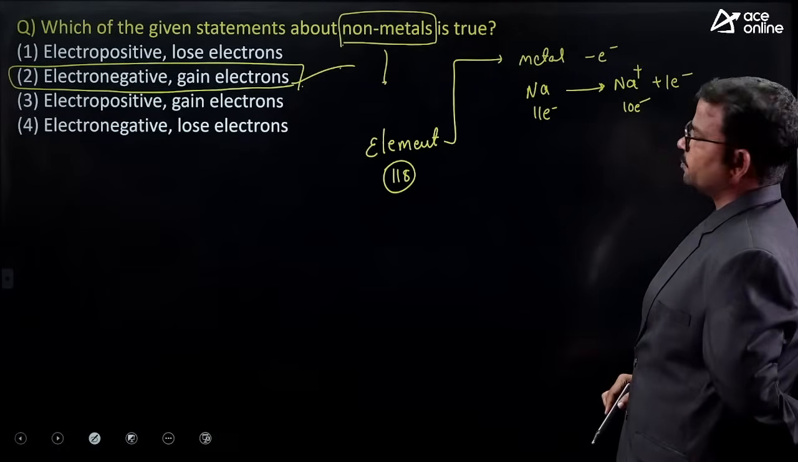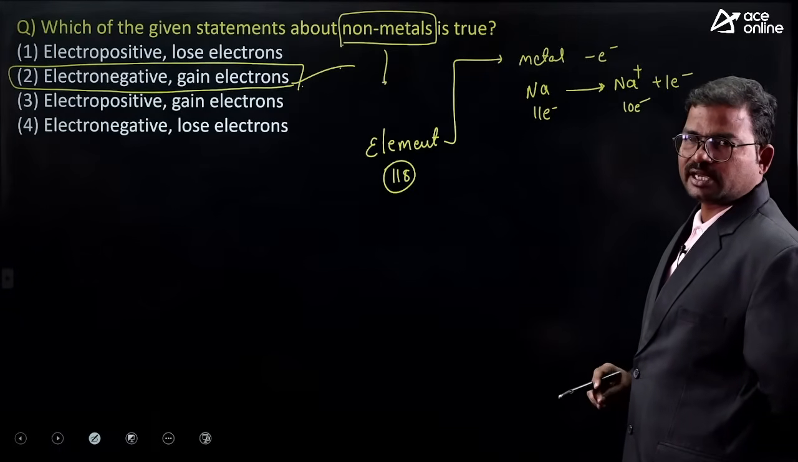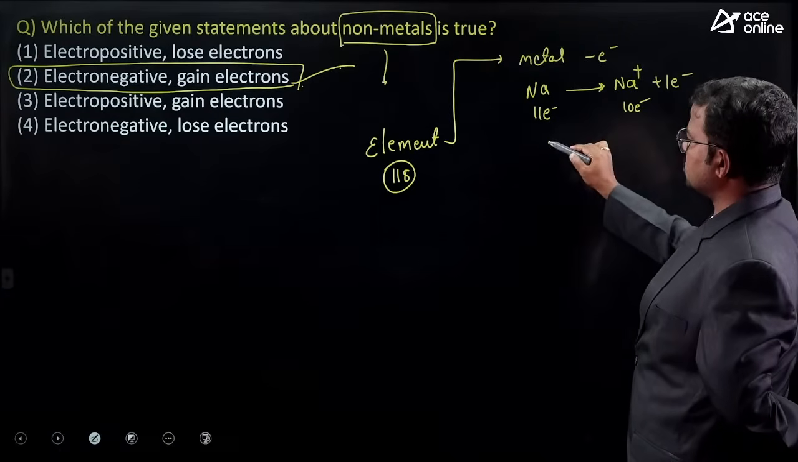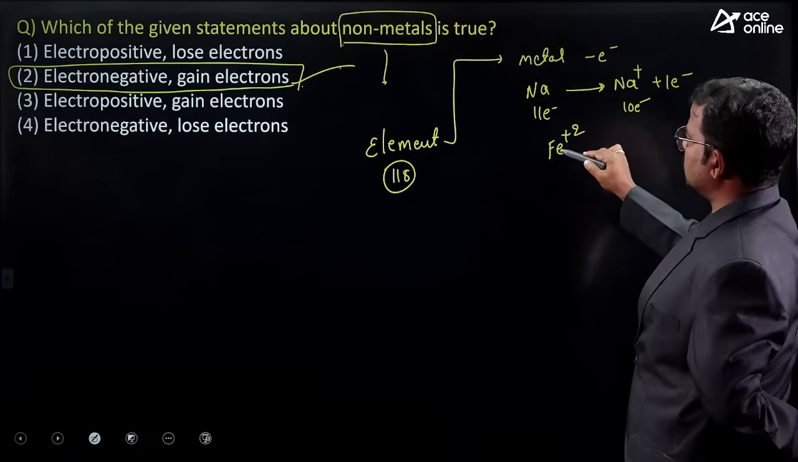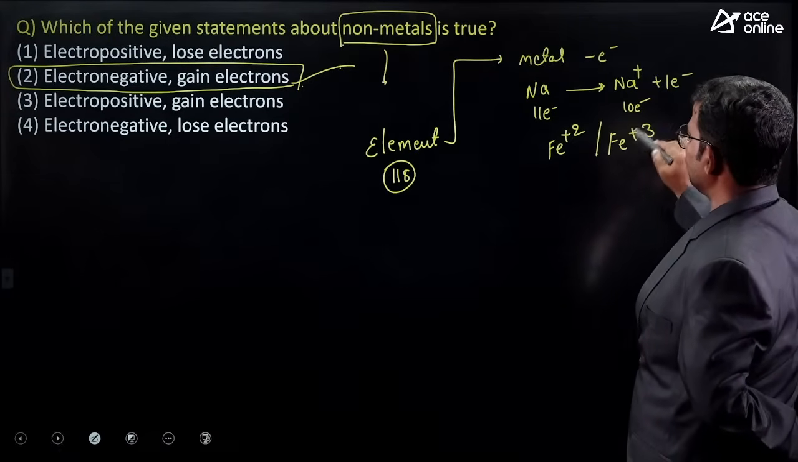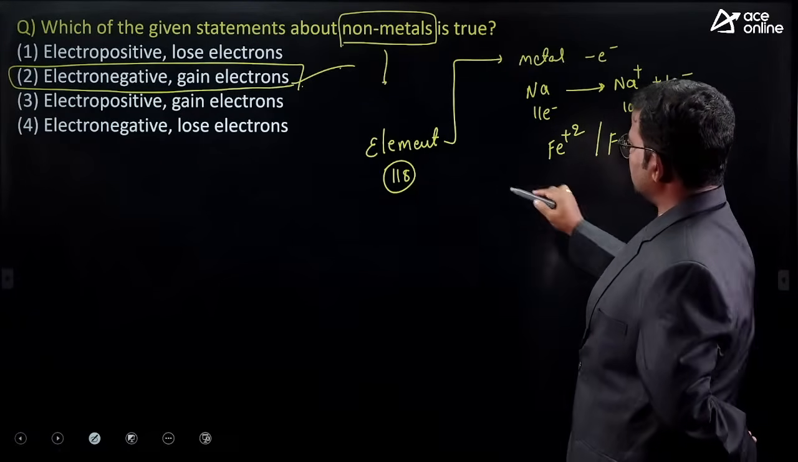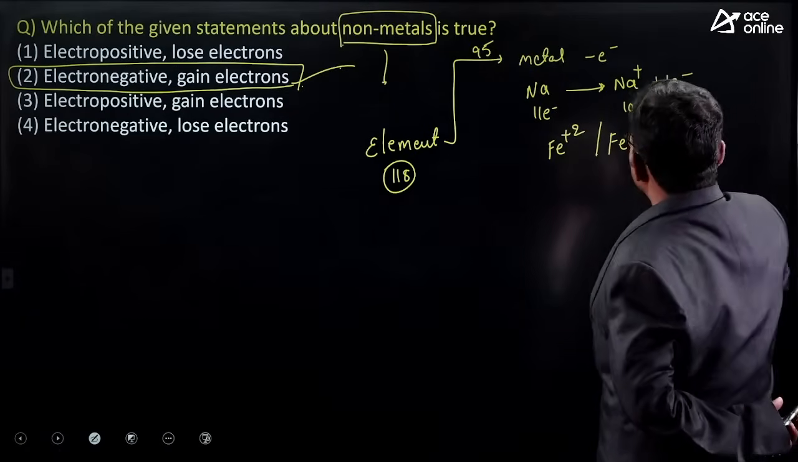Because of that, a metal always possesses a positive charge. A positive charge indicates loss of electrons. Suppose you consider iron, generally we observe either +2 or +3 charge: Fe +2 or Fe +3. Okay, right. So in the periodic table we have 95 metals.